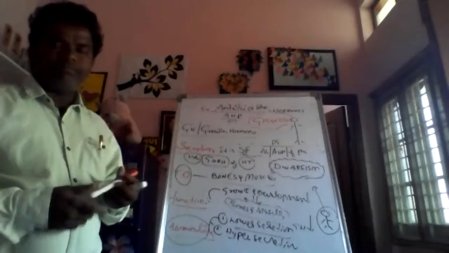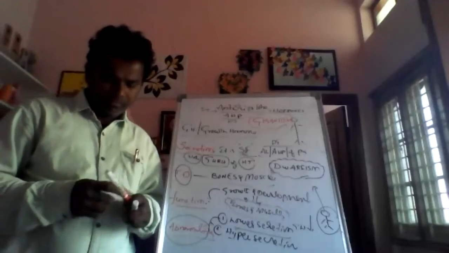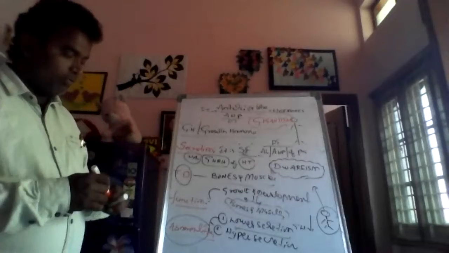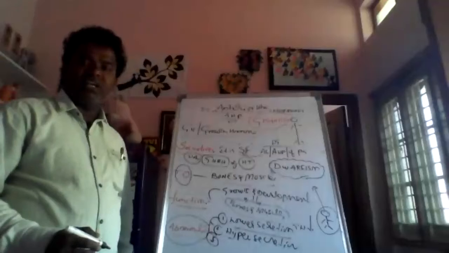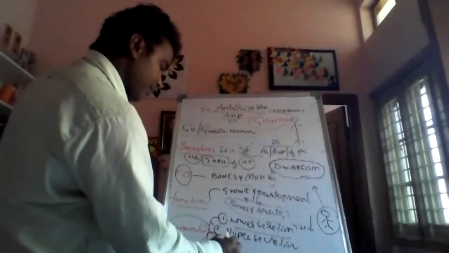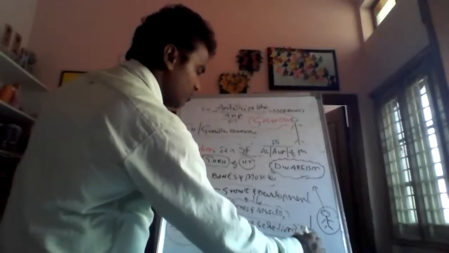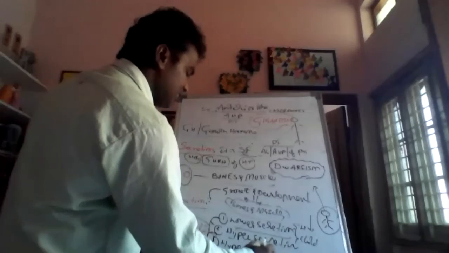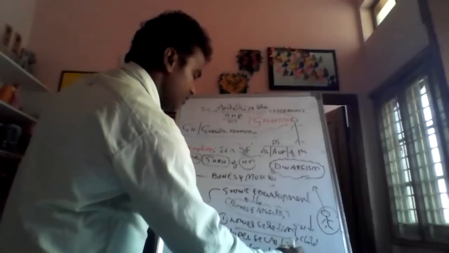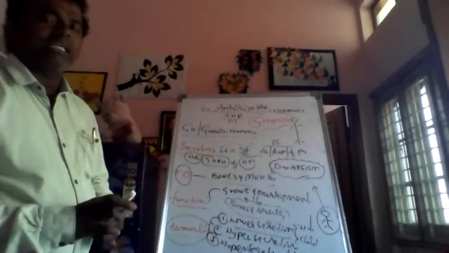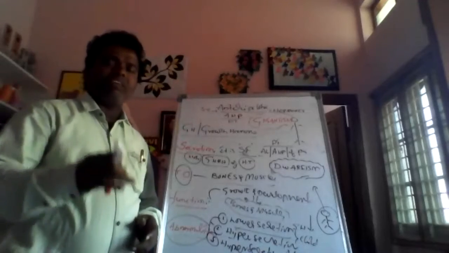But sometimes hypersecretion occurs in adults. What about the third case? Acromegaly. Yes, the third case is hypersecretion in adults. In adults, they look like a chimpanzee or gorilla face-like structure.